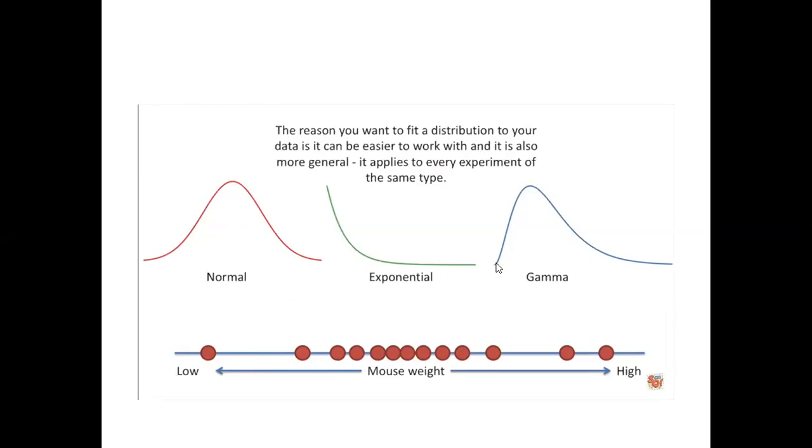In the gamma distribution, the rate is higher. You will observe that it increases, stops here, and then decreases. That is, the weights of the mice increase, start here, and then decrease.